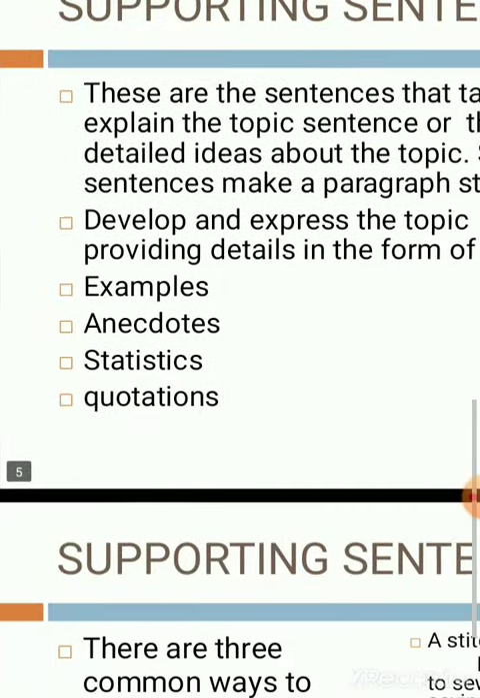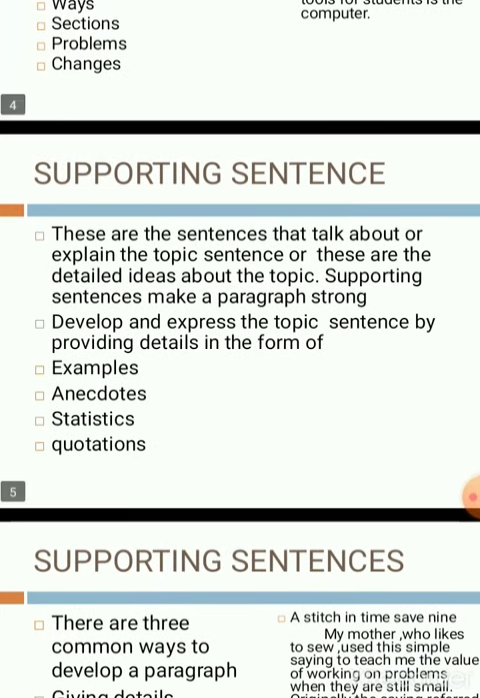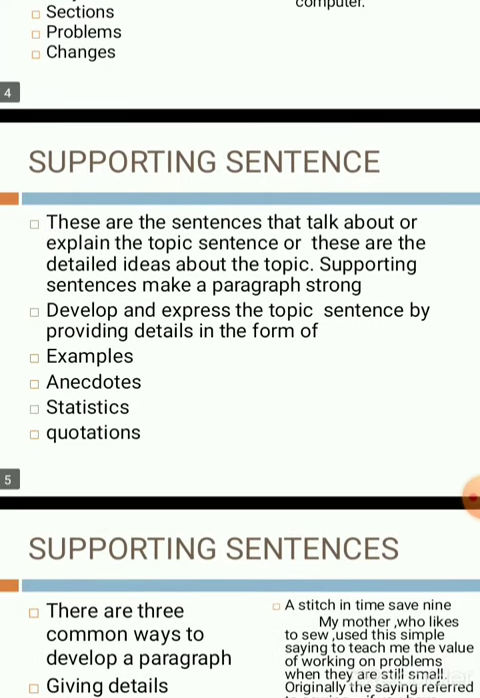Then supporting sentences. What are supporting sentences? These are the sentences that explain the topic sentences. These are the sentences that give detail about the topic. Supporting sentences make the paragraph strong. Without supporting sentences, a paragraph will not exist. Without supporting sentences, a paragraph will not be developed.